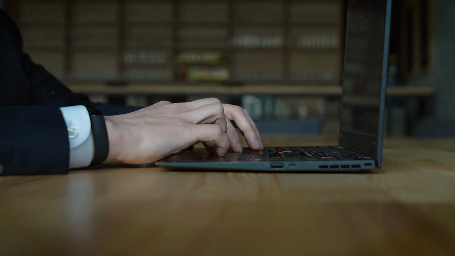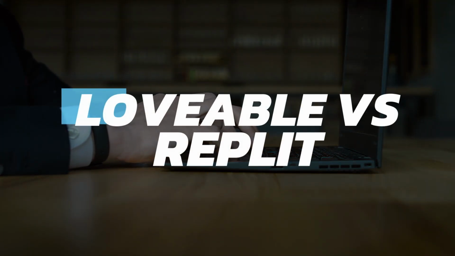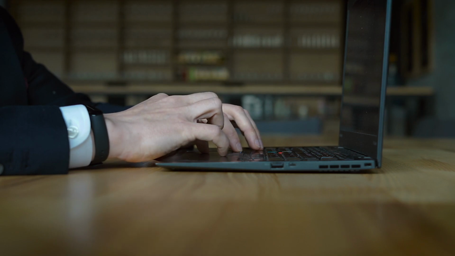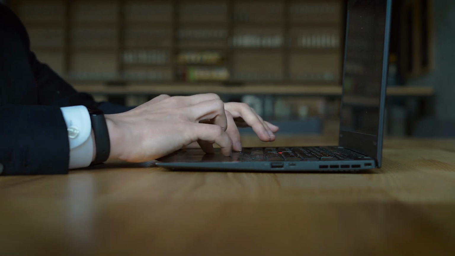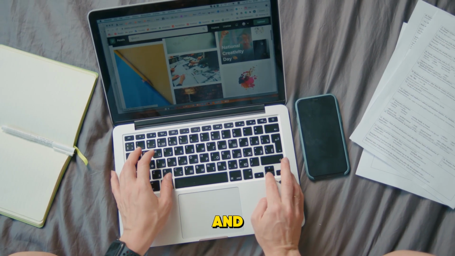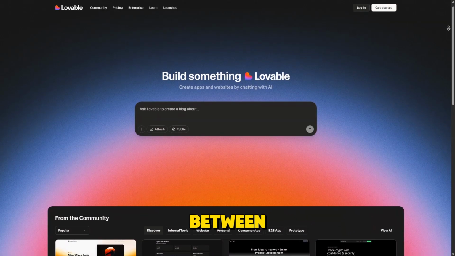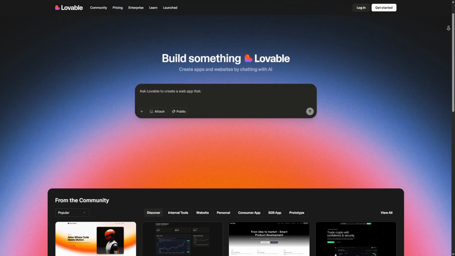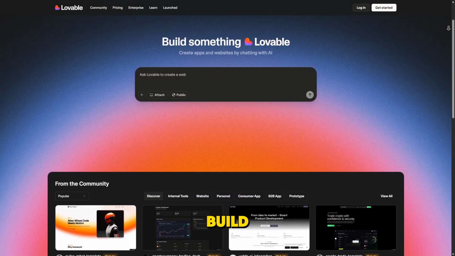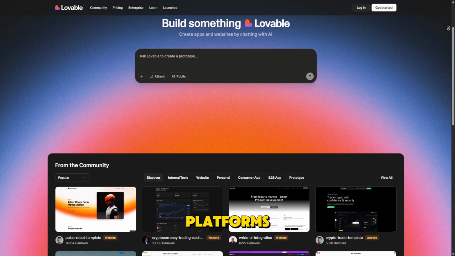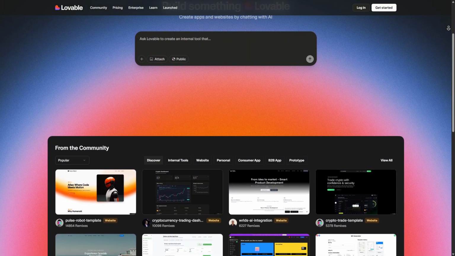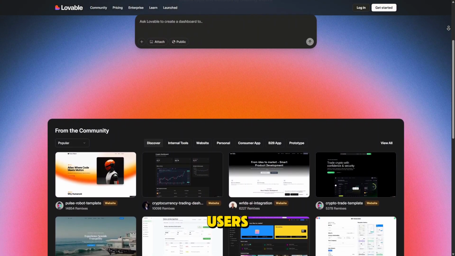In today's video, we're putting Lovable and Replit head-to-head to find out which one delivers the best coding experience in 2025, from features and AI support to real-world usability. If you're choosing between Lovable and Replit, it all comes down to how you want to build your project. These platforms are both AI-powered, but they serve different types of users.